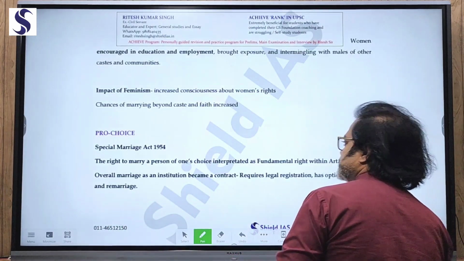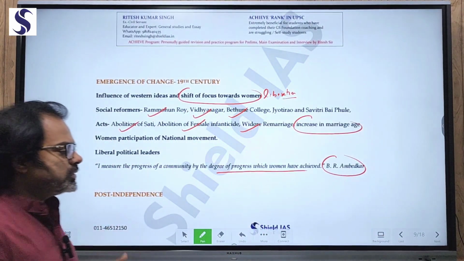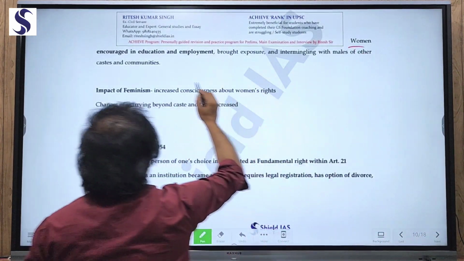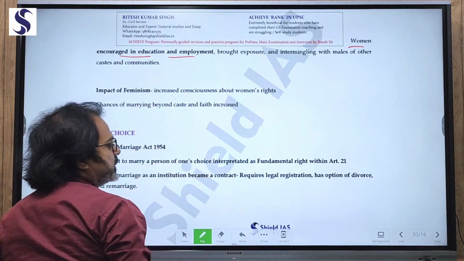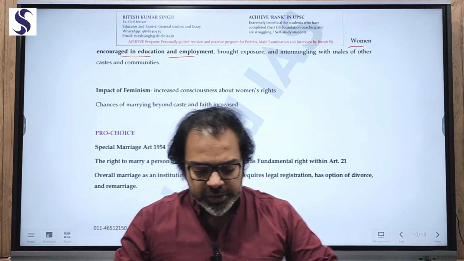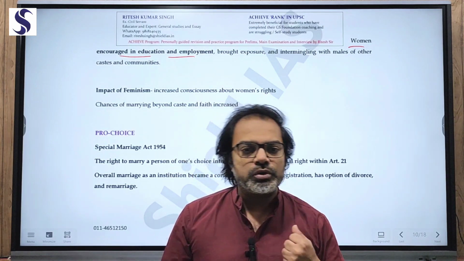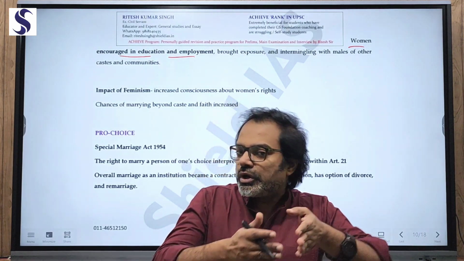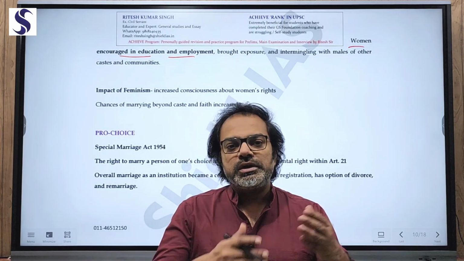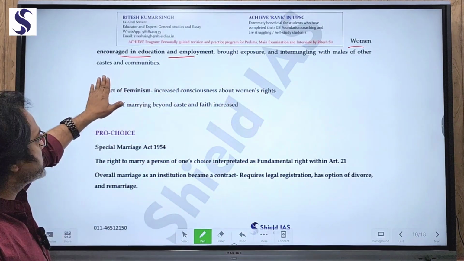So let's see the changes which happened. Post-independence, this speed increased for women's liberation. Women were encouraged in education and employment. When more and more women were entering schools and colleges, they were getting exposure. They were entering employment, they were getting exposure. They were also coming in contact with the opposite sex more and more, and that opposite sex may not be confined to their own caste, own class, own religion only. That can be men from different social backgrounds. So that means intermingling with males of other castes and communities.